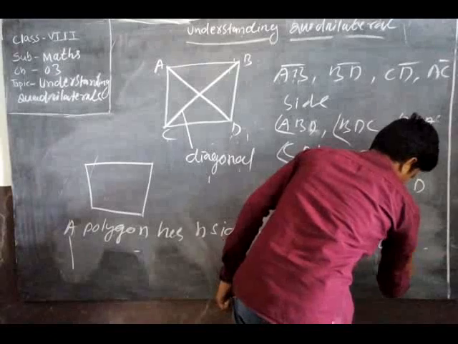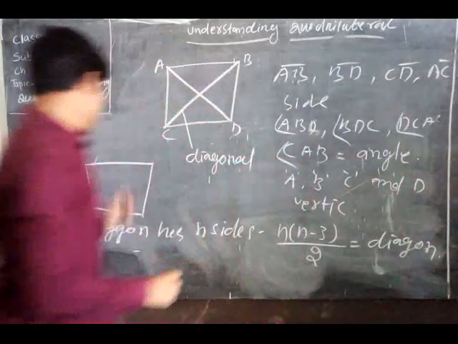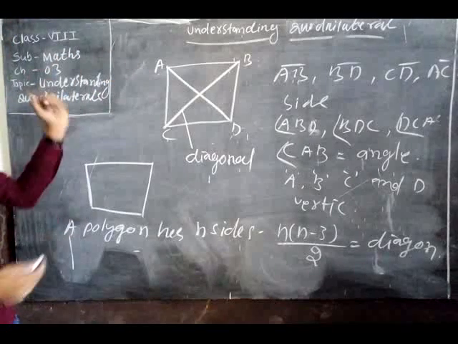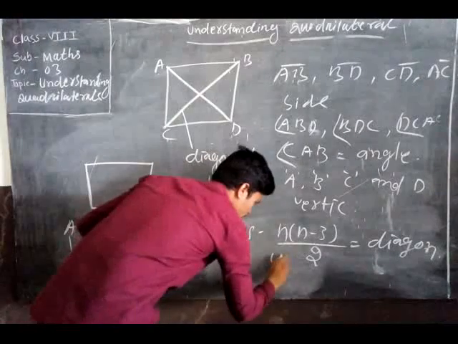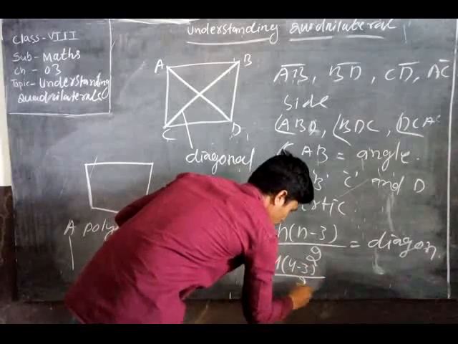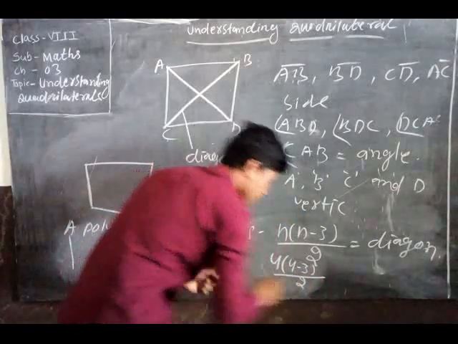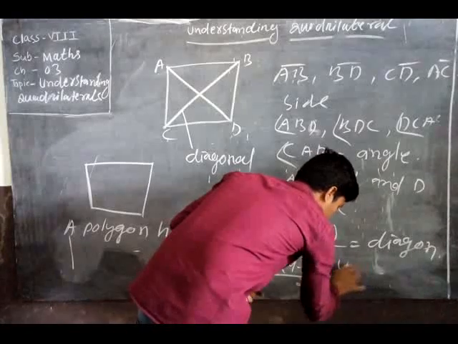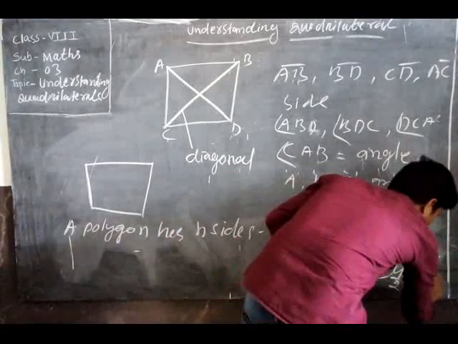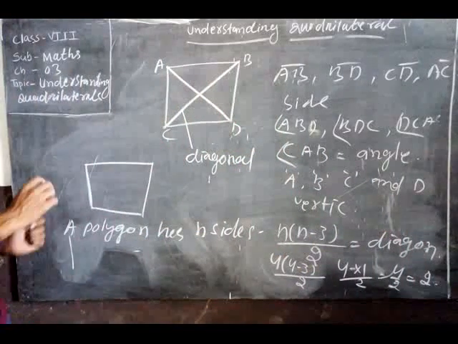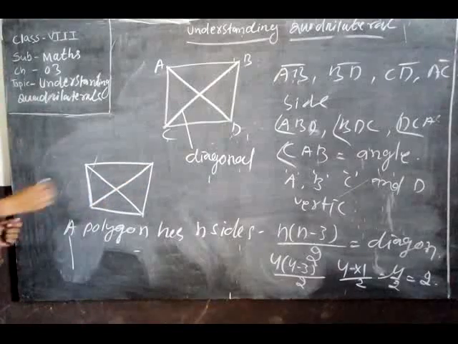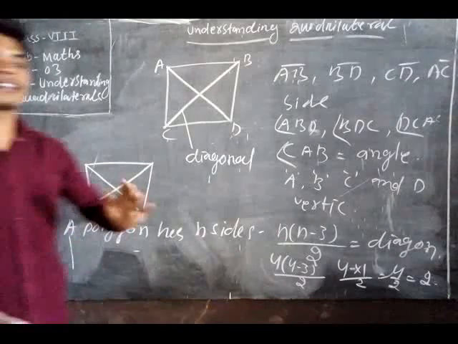See here, how many sides are there? 4 sides. Then n is 4: 4 into 4 minus 3 by 2. 4 minus 3 is 1, 4 into 1 equals 4, 4 by 2 equals 2. How many diagonals are there? 2 diagonals, when we construct one diagonal and another diagonal. Clear about the diagonals? How can we find the diagonals of any figure?